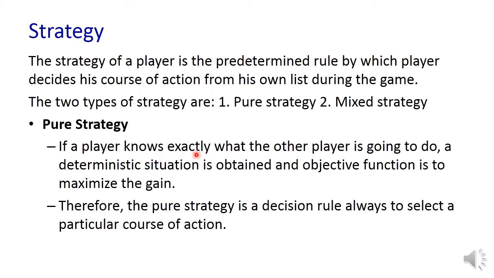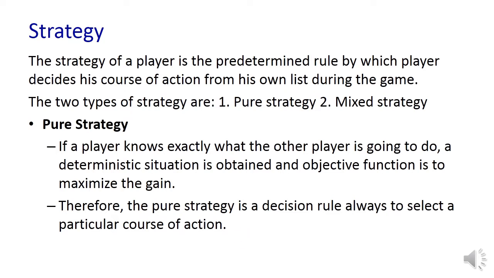If a player knows exactly what the other player is going to do, a deterministic situation is obtained and the objective function is to maximize the gain. Therefore, pure strategy is the decision rule always to select a particular course of action.